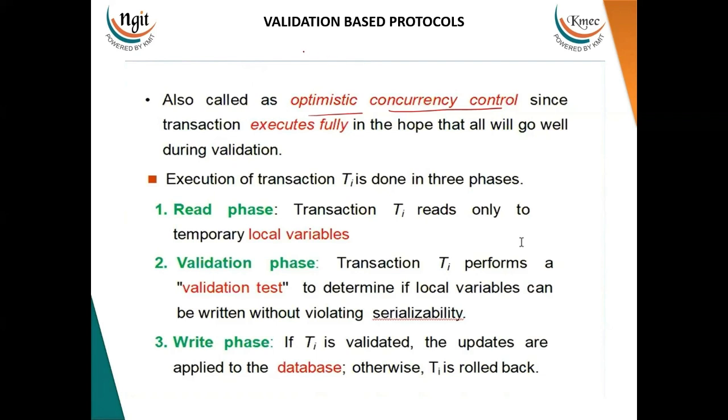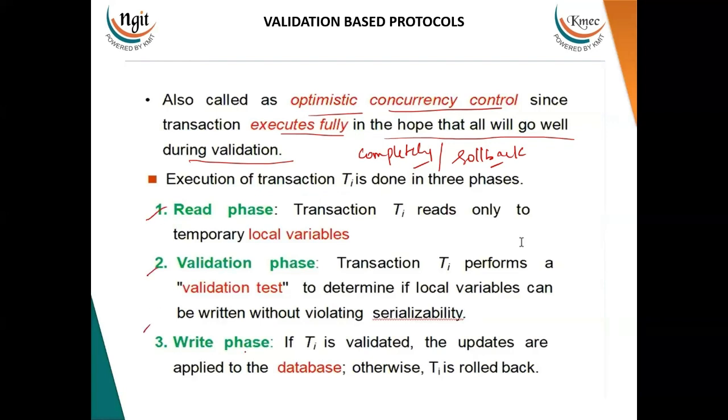Now here, we are known with the validation-based protocols, which has been given a name called optimistic concurrency control. It is because it ensures that the execution of the transaction will take place completely, or the operations of the transactions must be rolled back completely. And now, whenever any transaction takes place, all the transactions have to undergo these particular phases. That is read phase, validation phase, and write phase.